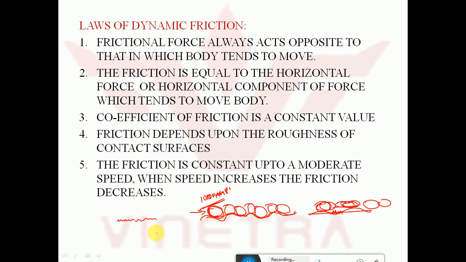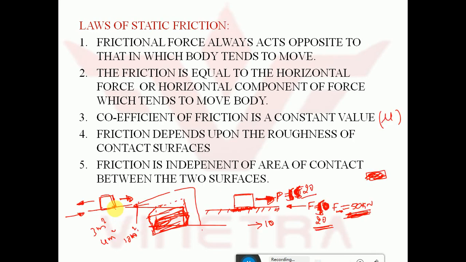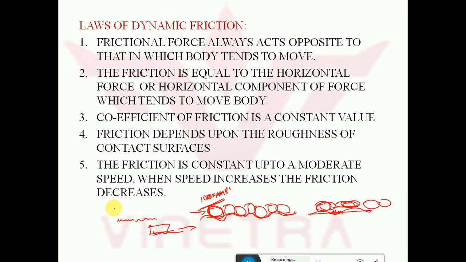Over a rough surface, if the body starts to move with higher speeds, the frictional value will keep on reducing. But up to a moderate speed, there is no decrement in friction. The friction will remain same there. So these are the laws of static friction and the laws of dynamic friction. The difference between those two is only the point number 5. Remember this. And with this, all the theory portion of friction is over. Next, let us go for the numericals over this friction.